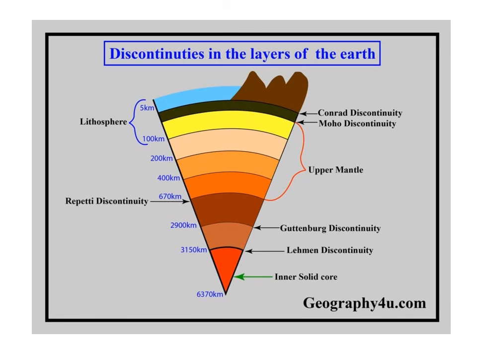The topmost layer is known as lithosphere. It is segmented into two parts, that is Sial, and the lower part is known as Sima. And in between Sial and Sima there is a discontinuity. This is known as Conrad discontinuity. On the basis of the speed of seismic waves, this discontinuity zone has been identified.